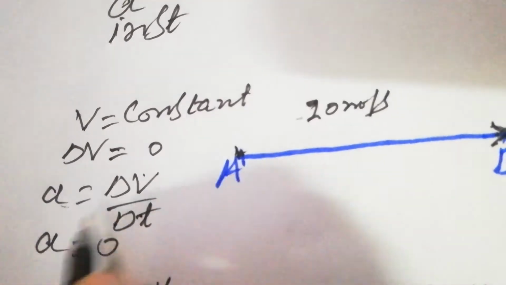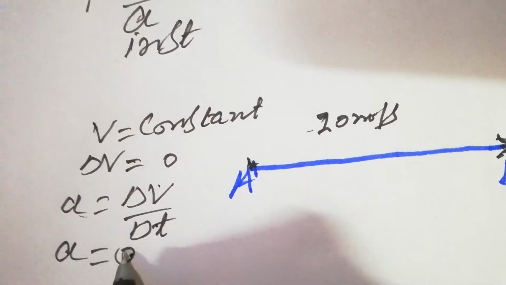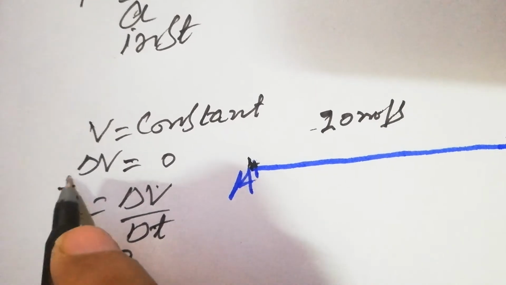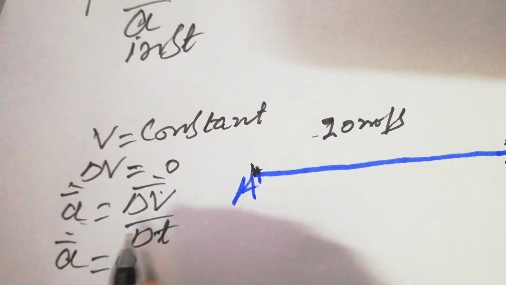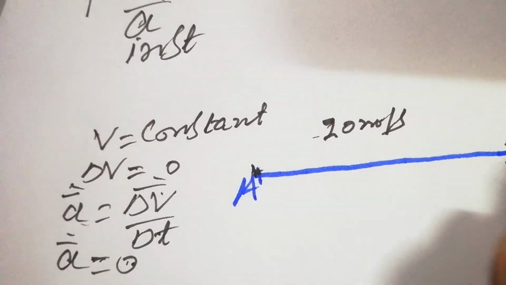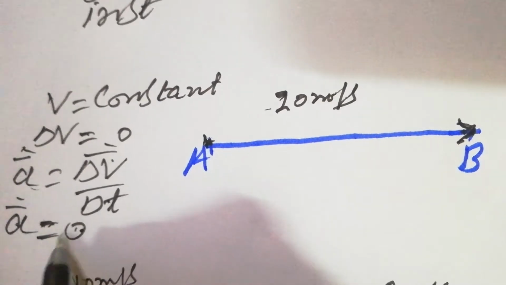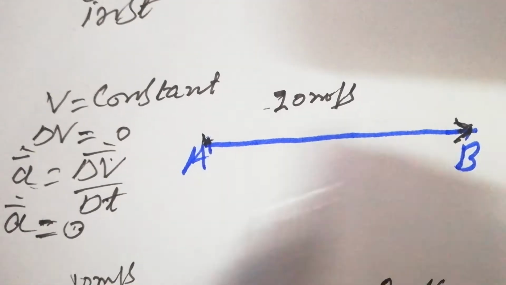So delta v is 0, therefore acceleration is 0. That is the zero acceleration. Because acceleration is a vector quantity, its magnitude is 0 and the direction remains the same, from A to B.